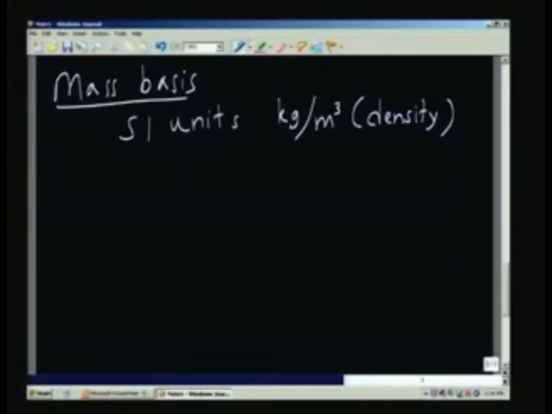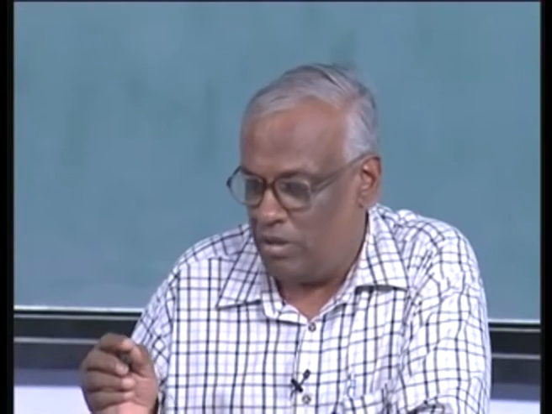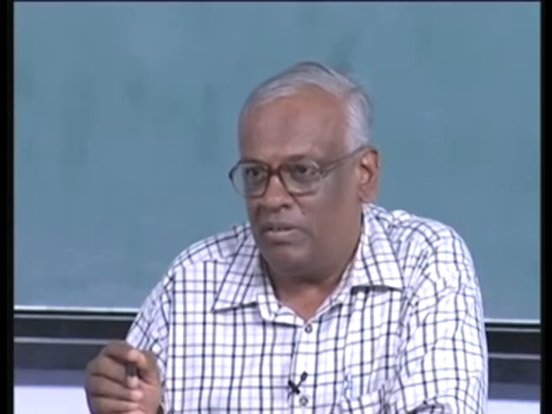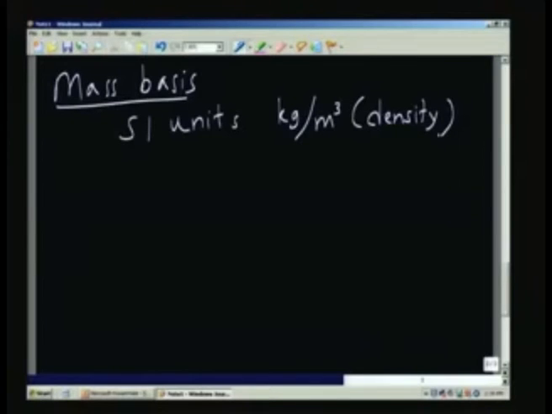So, if I am taking 1 cubic meter of the gas volume, what is the amount of a particular species of gas, in kilograms, which is present in that particular sample. But in practice, as you saw earlier, we were talking about ppm and ppb levels, so the amount of the gas present will be very small. So, usually we use microgram per meter cube as the appropriate unit.